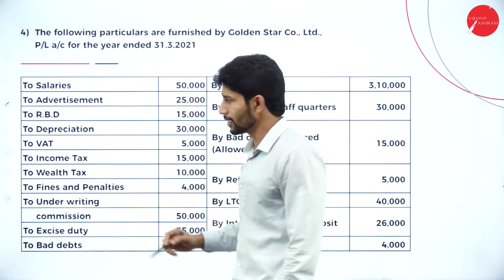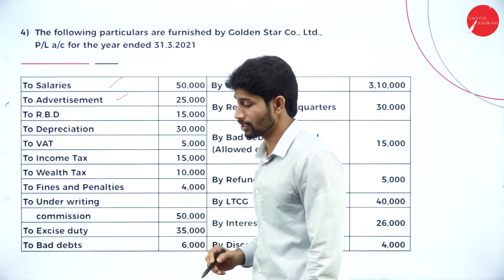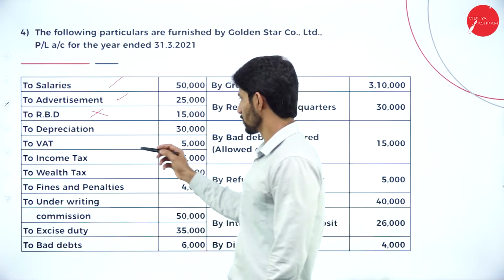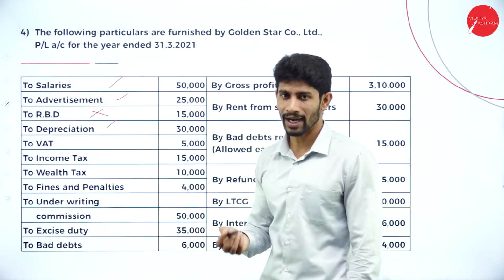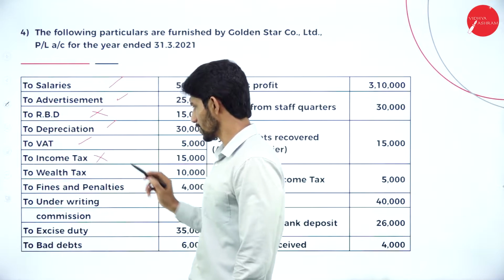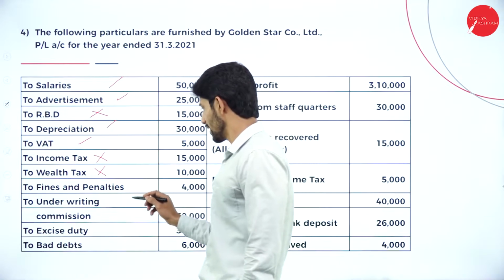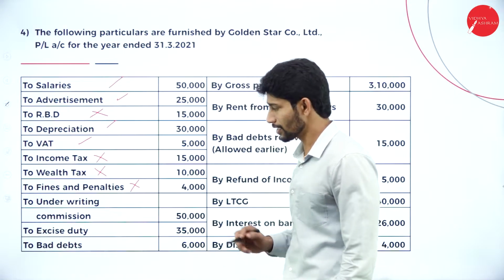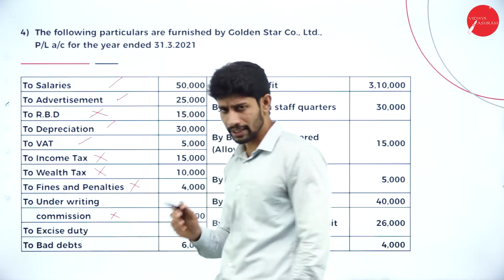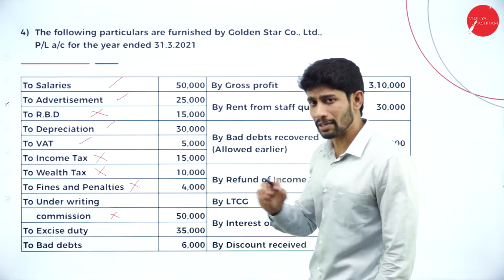Expenditure side: salaries, business expenditure; advertisement, business expenditure; reserve for bad debts, not a business expenditure; depreciation, business expenditure; VAT, an indirect tax, business expenditure; income tax, not a business expenditure; wealth tax, not a business expenditure; fines and penalties, not a business expenditure, because of your fault; underwriting commission, not entirely a business expenditure, we will take some part of underwriting commission and add back the remaining part.